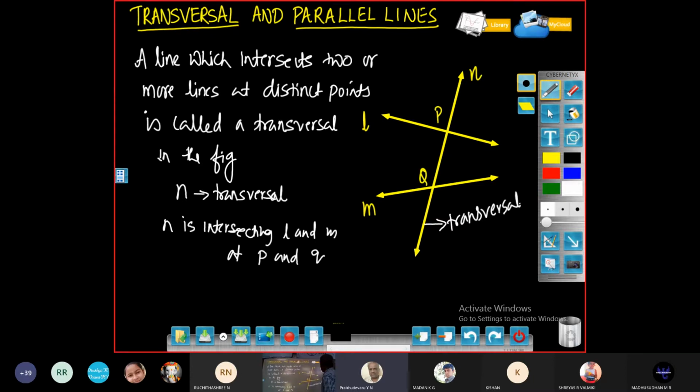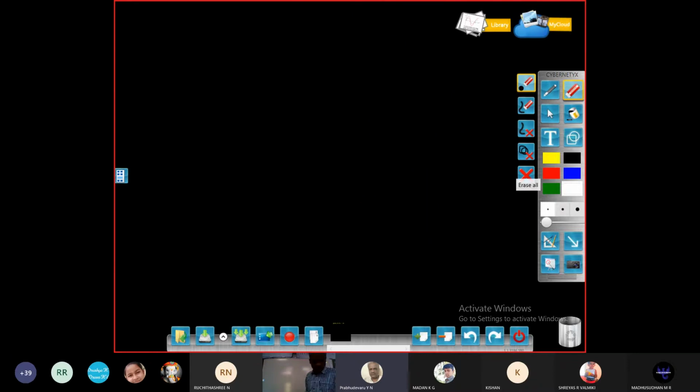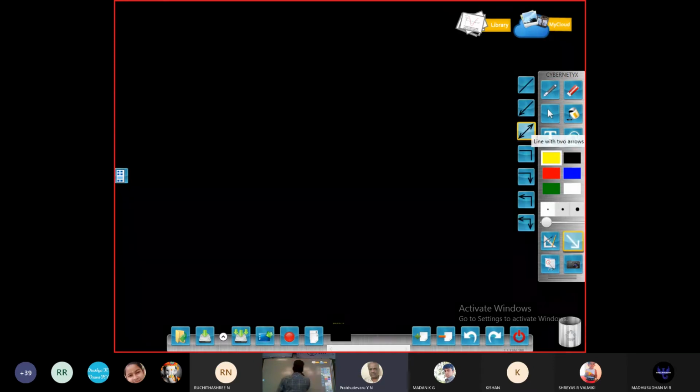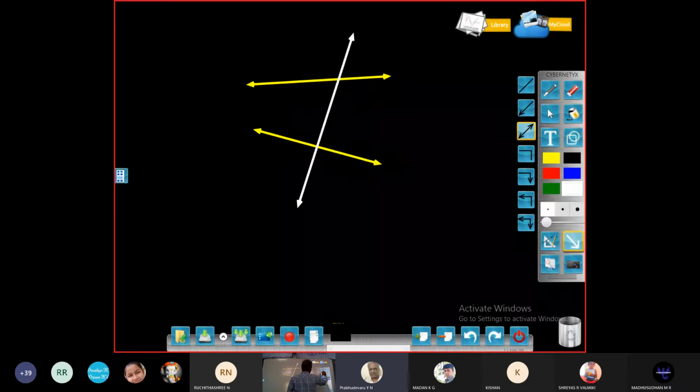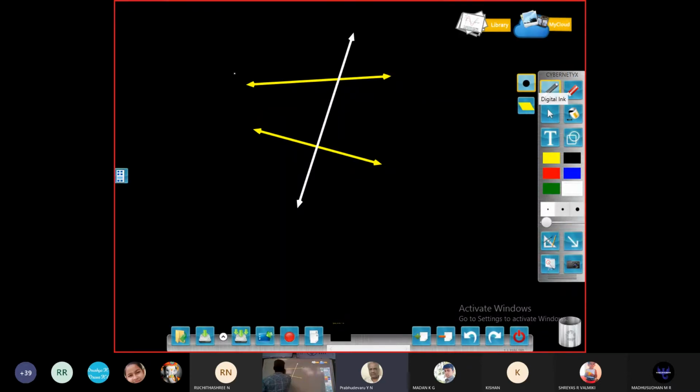Now we'll go to the next topic. So when a transversal intersects two or more lines at distinct points, let us say I'm going to draw once again the same diagram here. Here is one line, then you can take another line like this. This I will take as a transversal now. Let us take these as AB and CD, and PQ is a line intersecting at two distinct points R and S.